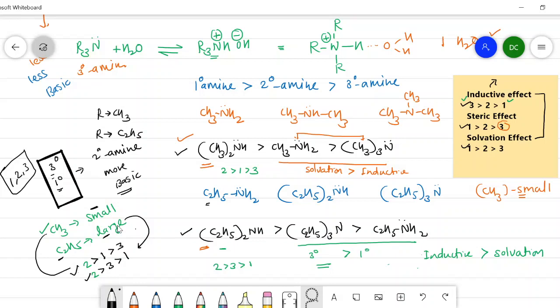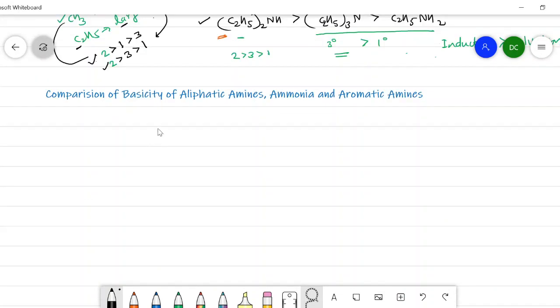Now we will compare the basicity of aliphatic amine with ammonia and aromatic amine. Already we have compared the basicity of aliphatic amine with ammonia, and we have got the basicity order in the gaseous phase: a tertiary amine is more basic than a secondary amine than a primary amine than ammonia, that is NH3.